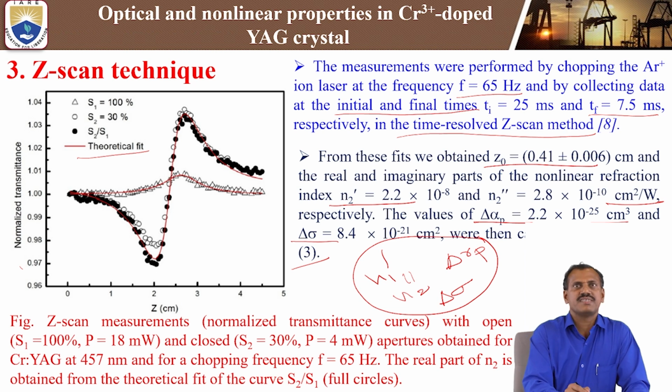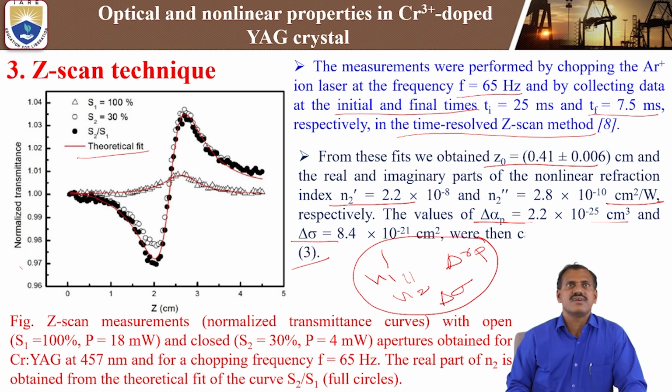This is the Z-scan measurement profile, in the x-axis the position, that is the distance from minus Z to plus Z, the position focusing the Z-scan. The y-axis is normalized transmittance. By using this Z-scan technique, we calculate the non-linear refractive index, imaginary and real parts, and also the polarizability, and the absorption cross section delta sigma.